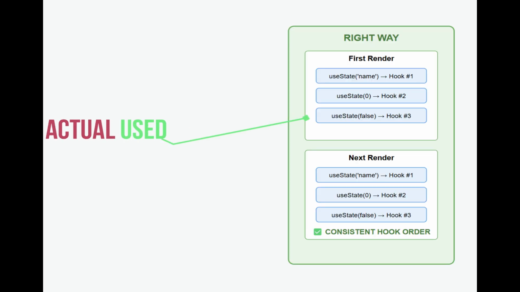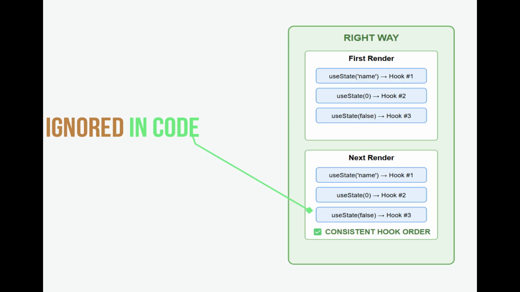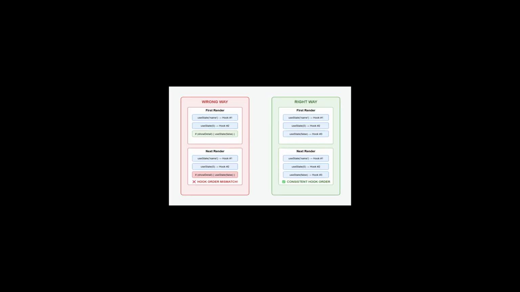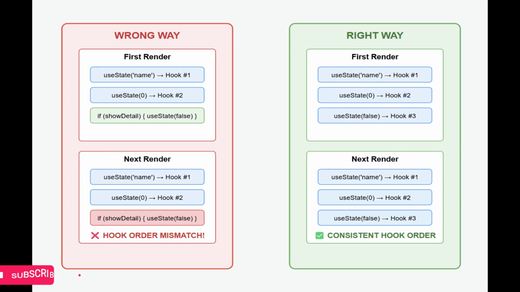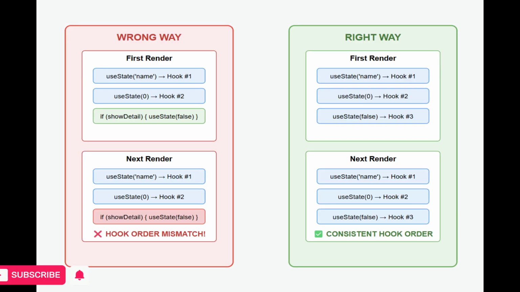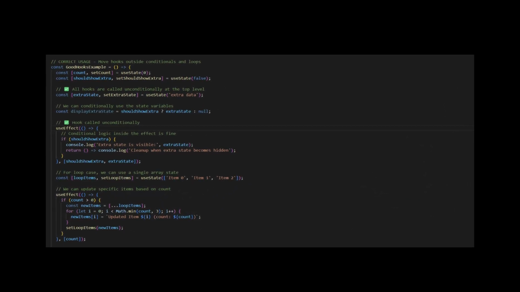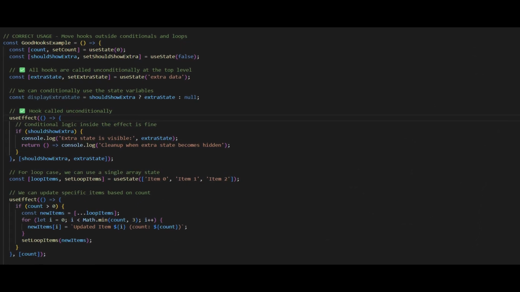The right way to use hooks with conditionals. Instead of putting hooks inside conditionals, you should call all hooks at the top level of your component. Use conditional logic inside the hooks, like in the effect function. Conditionally render JSX based on state, not conditional hooks.